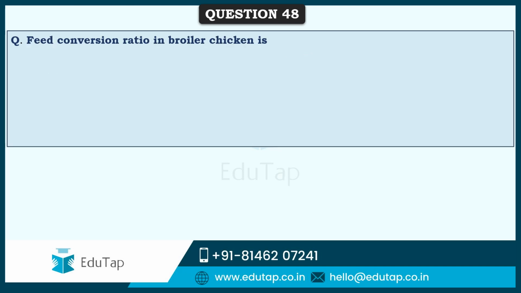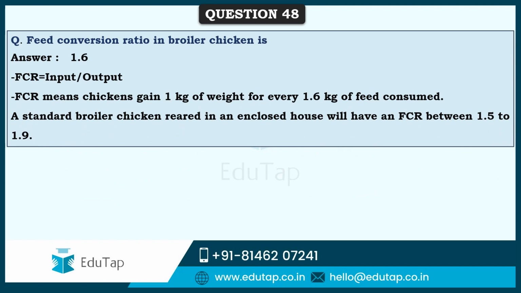So friends, next is feed conversion ratio in broiler chickens, and as per the options provided, it was 1.6. And what is this FCR, feed conversion ratio? It is input to output, that is, how much weight of chicken is gained for the amount of food consumed.